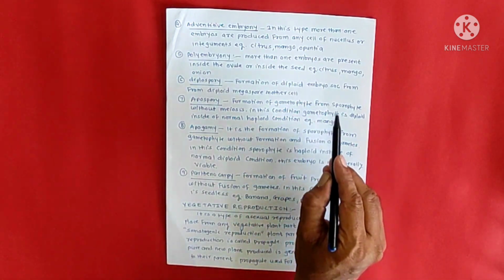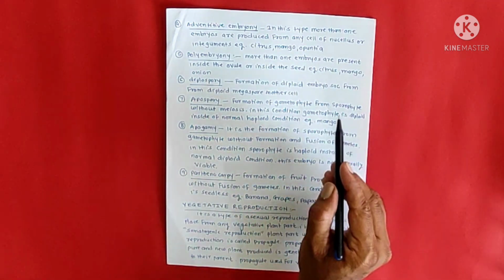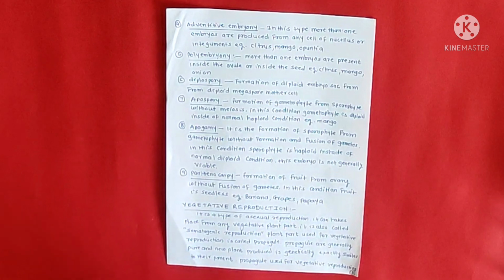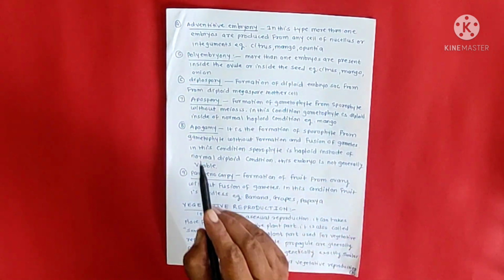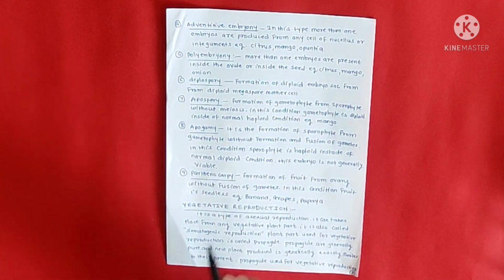Next one is diplospory. Formation of a diploid embryo sac from a diploid megaspore mother cell, that is the MMC. Next, apospory. Formation of gametophyte from sporophyte without meiosis. In this condition, the gametophyte is diploid instead of the normal haploid condition.